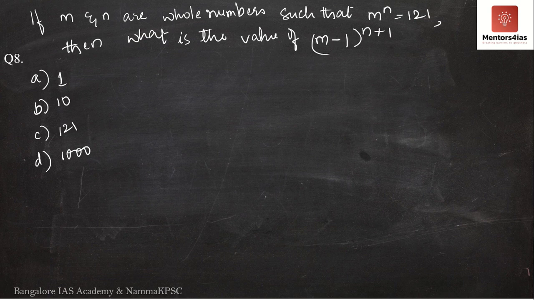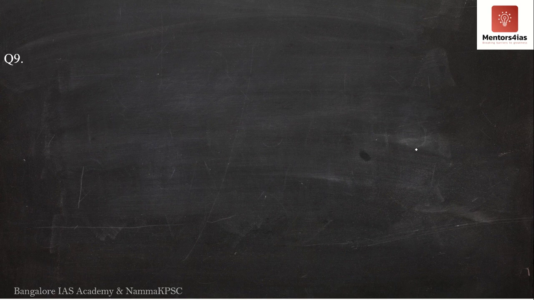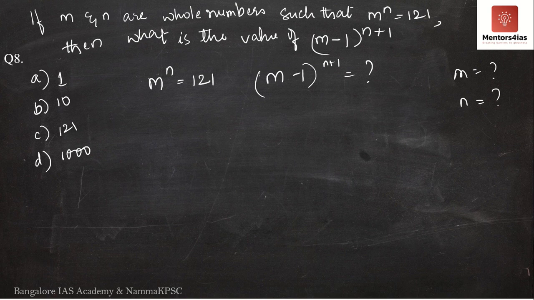So take this 8th question. Now what is the question saying? We have m to the power n equal to 121. Then, what is (m minus 1) to the power (n plus 1) equal to? For this, we have to determine the value of m and the value of n. How do we do that? See here, m to the power n is equal to 121.